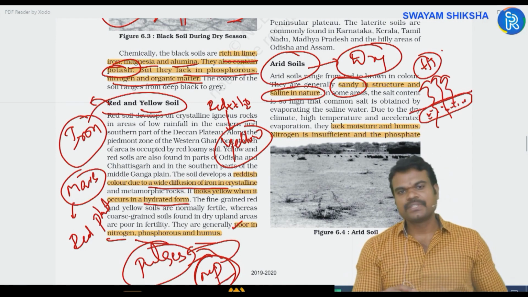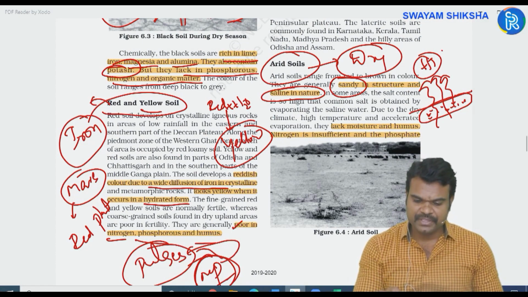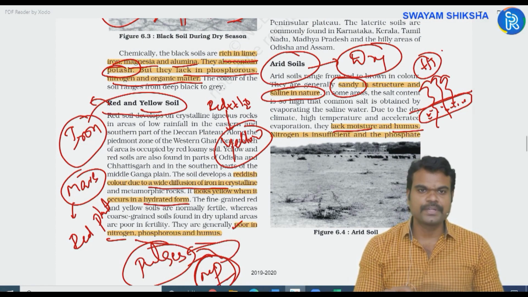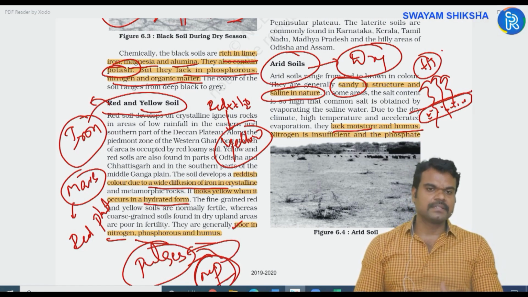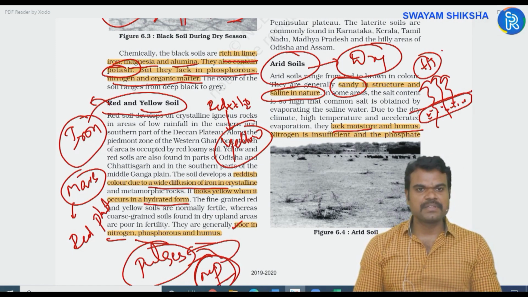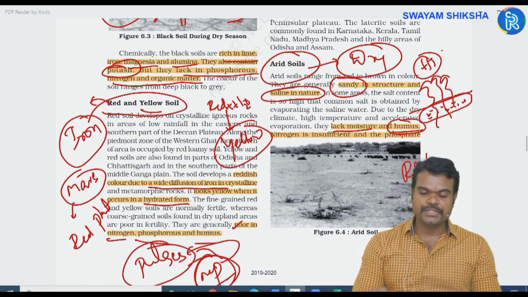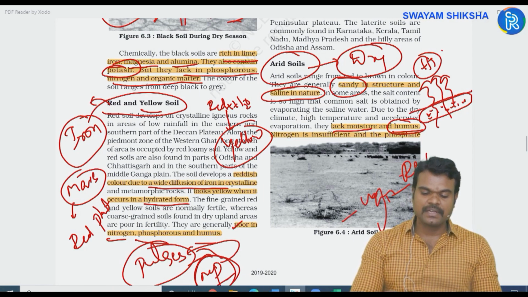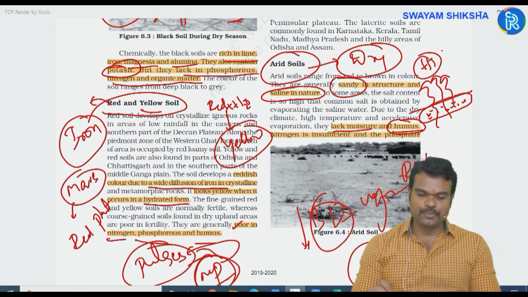Okay. So the desert soils or arid soils, they are sandy in nature. At the same time, they are saline in nature. They lack moisture and humus. You cannot find the humus at all. Why? Because humus is nothing but what? Dead organic matter, dead plant and animal species carcasses. So when you have low rainfall and high temperature, you cannot expect vegetation at all. As a result, biodiversity would be very low. If that is the case, scope for humus formation would be very low. So that is why arid soils are poor in humus.